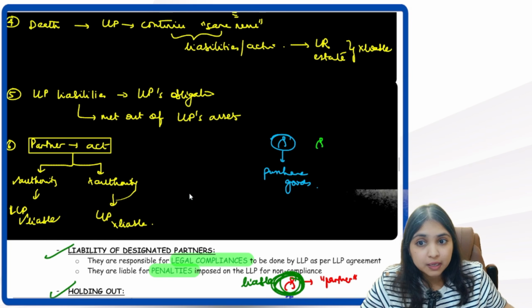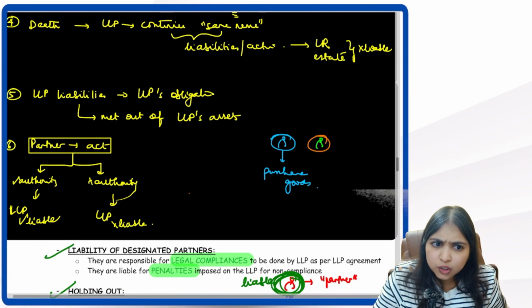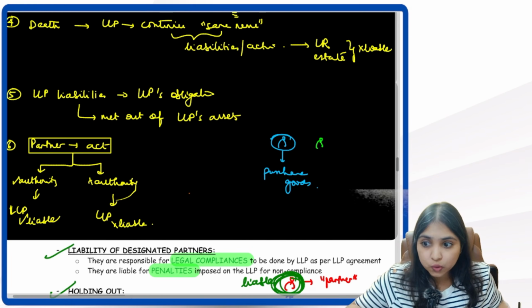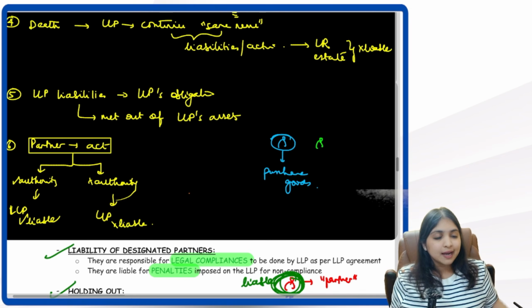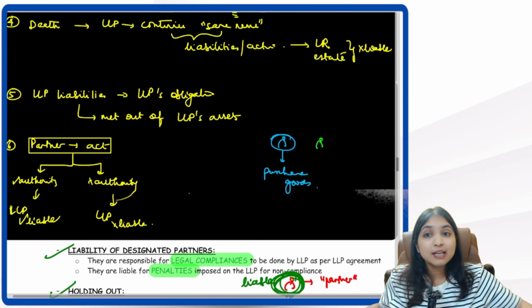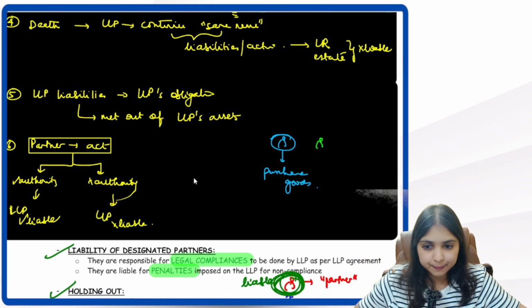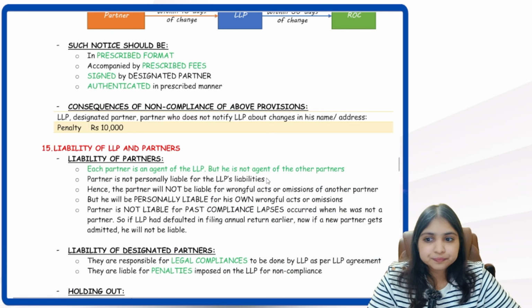However, tell me, has the LLP agreement given power to Green? Can Green also go and buy? No. But still, let's say Green goes and buys goods. Can I say Green has done an act without authority? For that act, will the LLP be liable? For that act, LLP will not be liable. So only if the partner does an act with authority, only for that act, the LLP will be liable. Everybody sorted with this entire discussion?